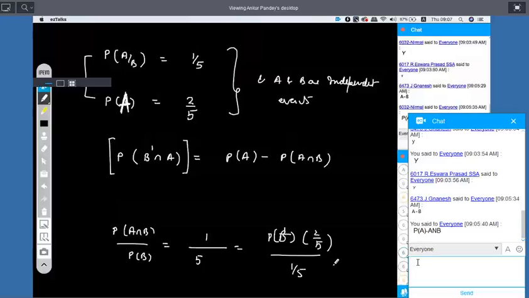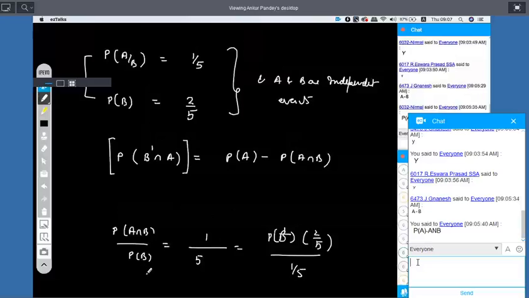ये क्या हो गया? रुक जाओ. Correct only. P of B is given, and A and B are independent. अच्छा, क्वेश्चन खराब कर दिया मैंने. P of A intersection B upon P of B is given as 1 by 5.